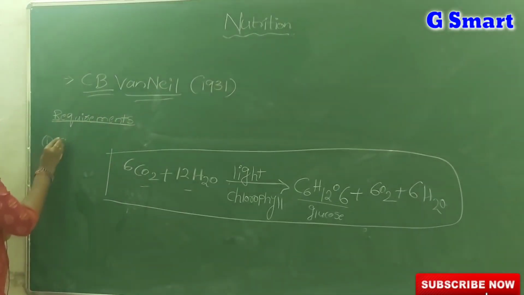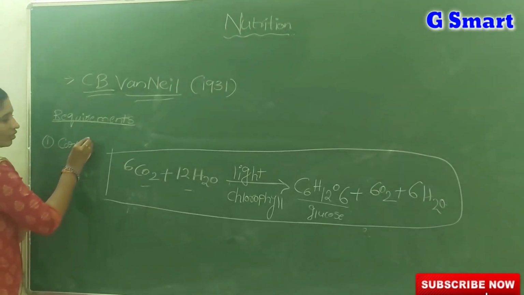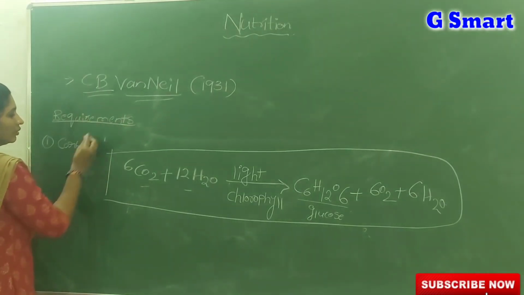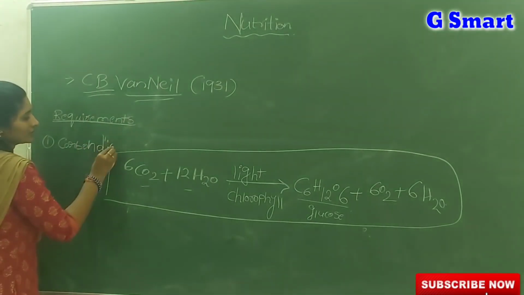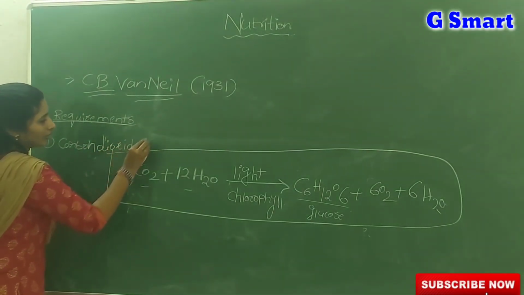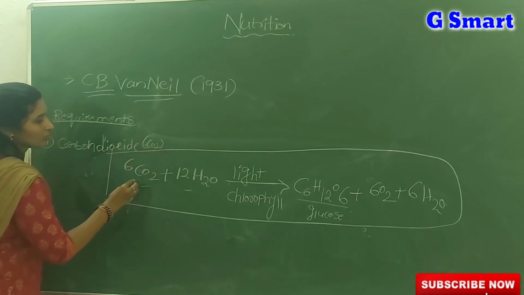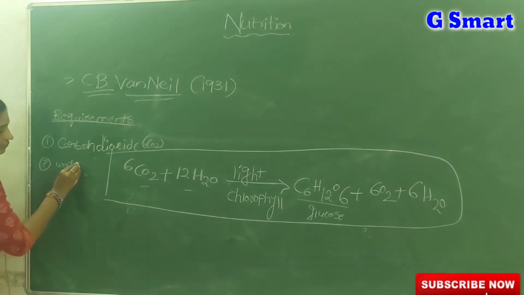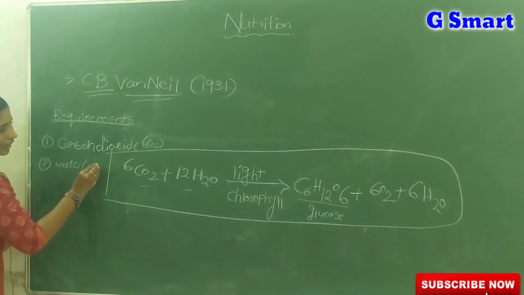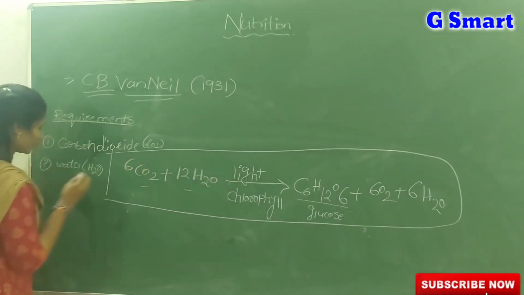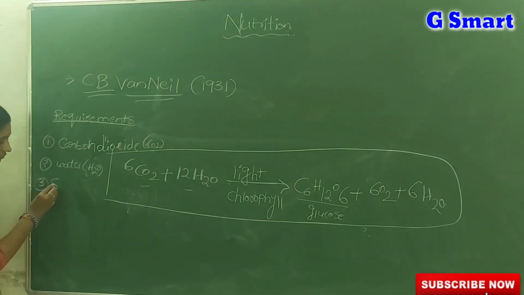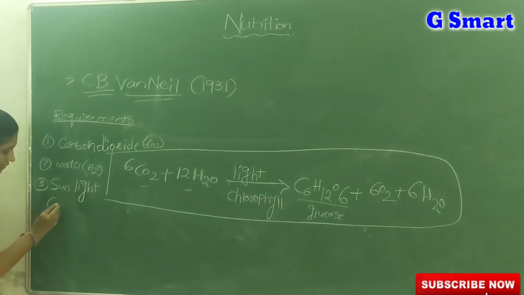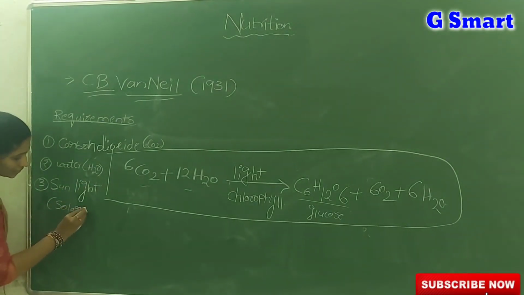The first requirement is carbon dioxide, or CO2. What is the second requirement? Water, or H2O. And what is the third requirement for photosynthesis? Light. Here, light means sunlight. We also call this solar energy.